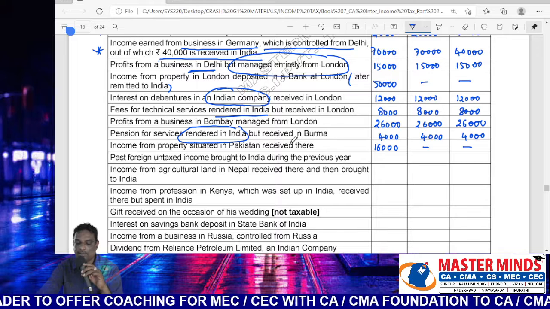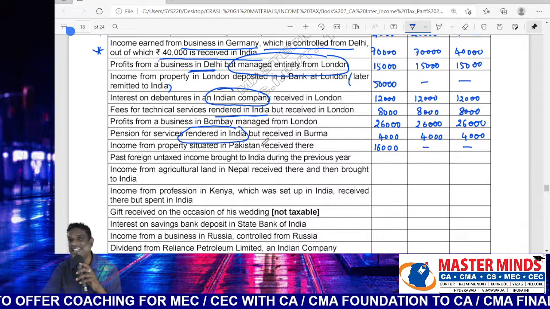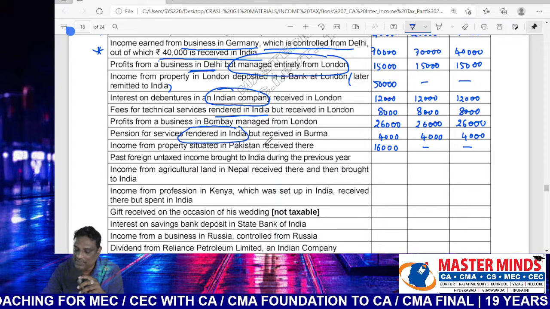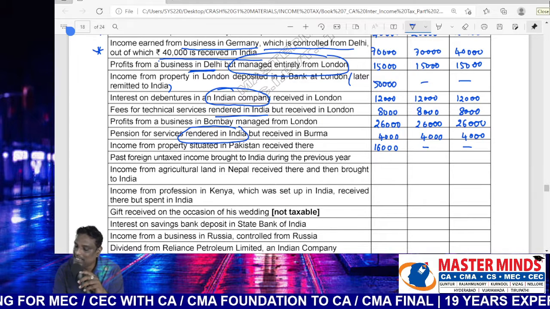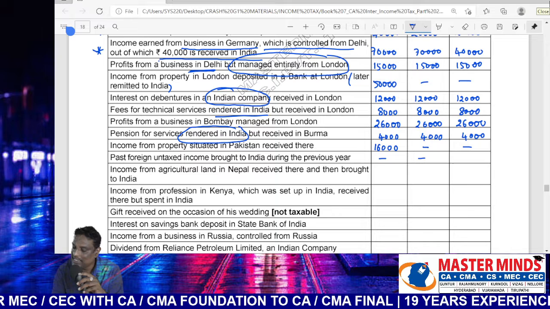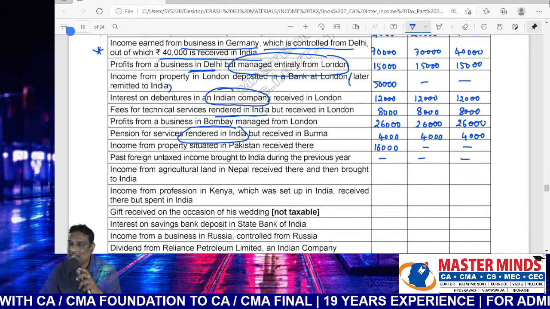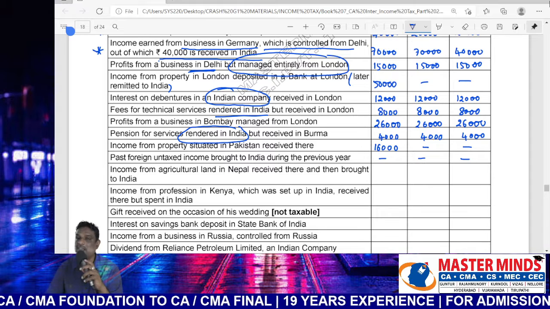Next, past foreign untaxed income brought into India during the previous year. What is the treatment of this point? Not taxable in all cases. Not taxable, not taxable, not taxable. Because the income does not relate to the current previous year. It relates to past years.